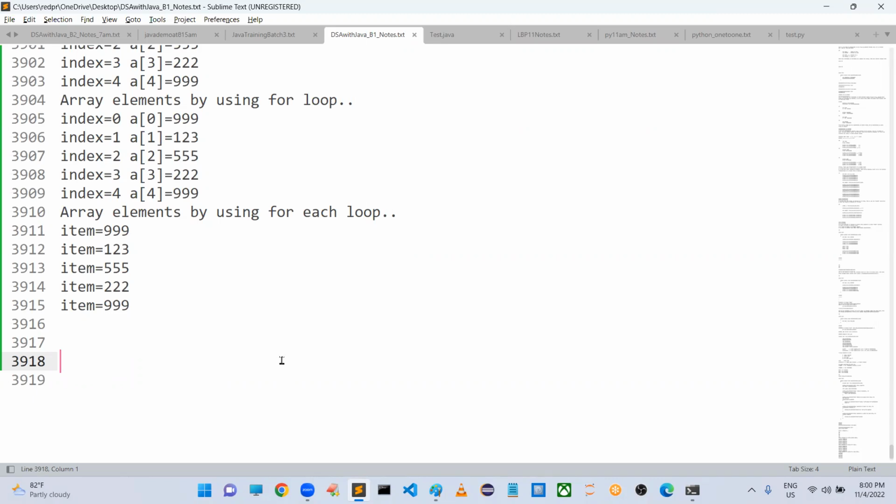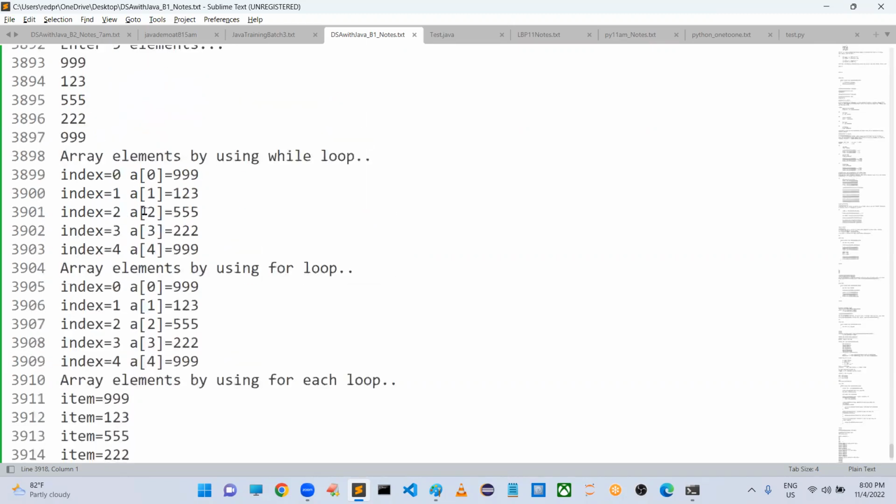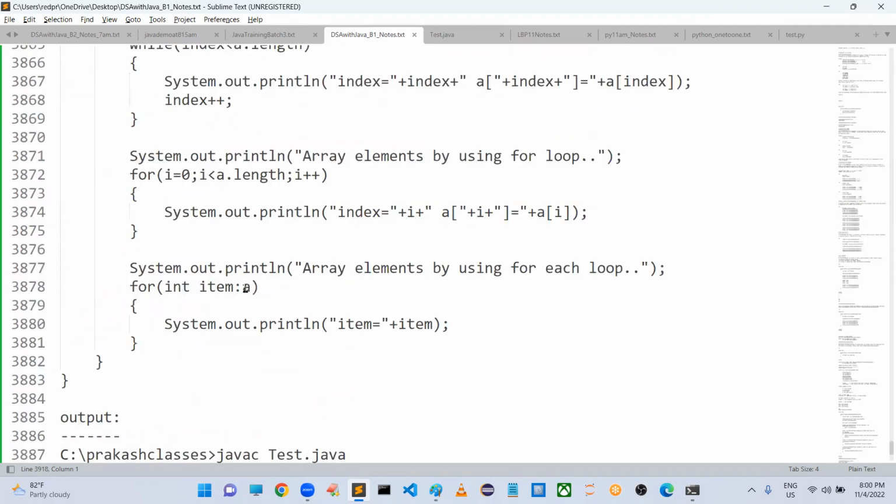How for each loop works internally. See, one by one element it is going to fetch. A is a container which contains all the array objects, I mean integer objects. One by one item it will fetch and it will print.